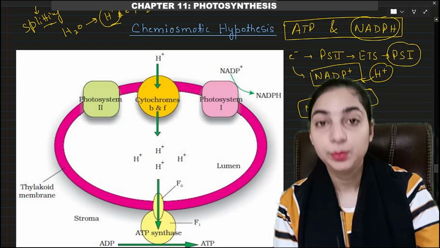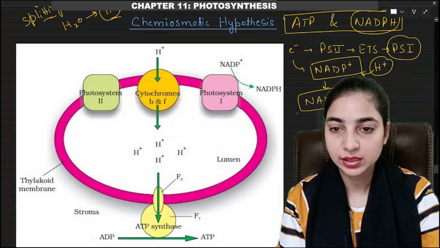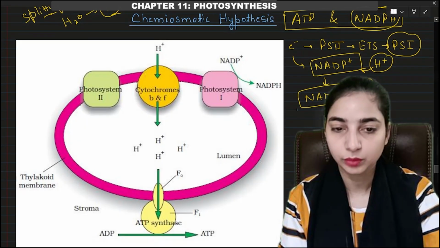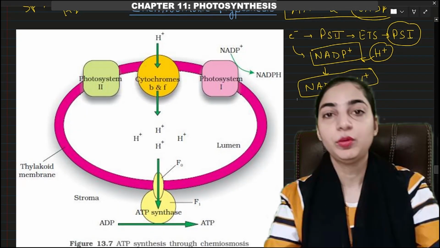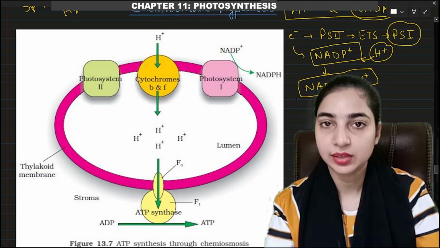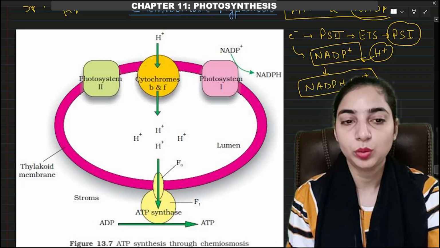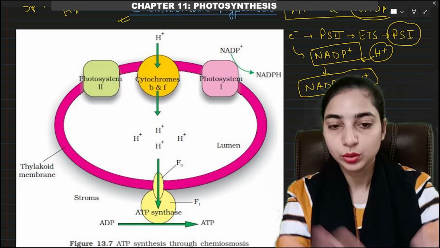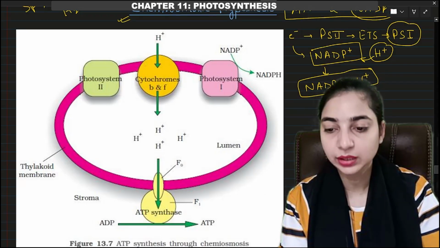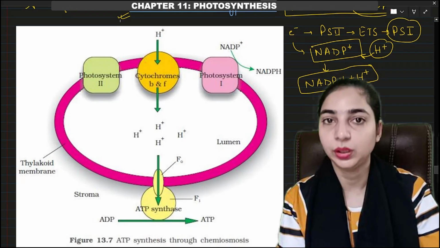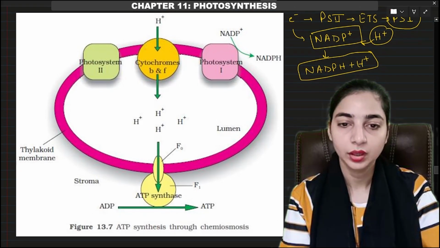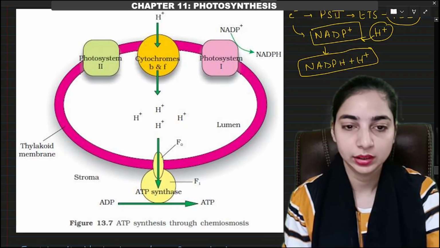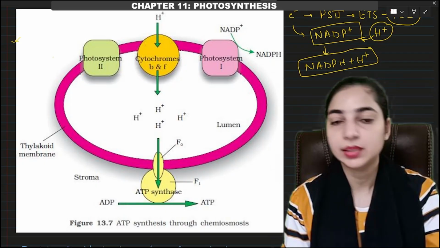Now how is ATP formed? That is important, and this is slightly complicated. The formation of ATP during the light reaction is explained by the chemi-osmotic hypothesis. So this hypothesis is going to explain the formation of ATP during the light reaction. Now have a look at this figure carefully. This is the figure that is given in the NCERT.